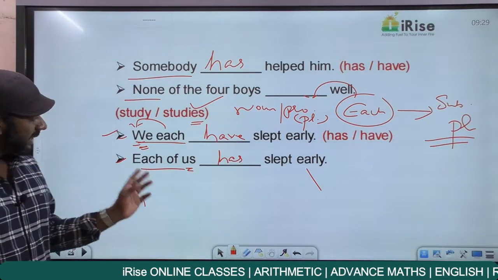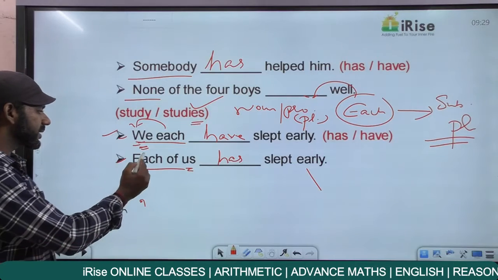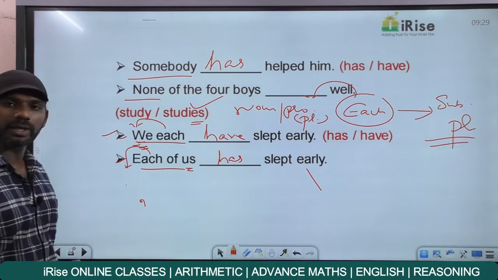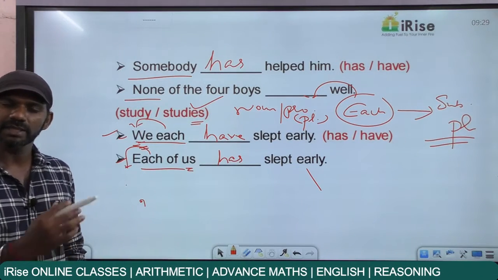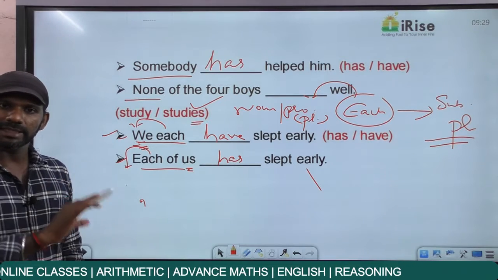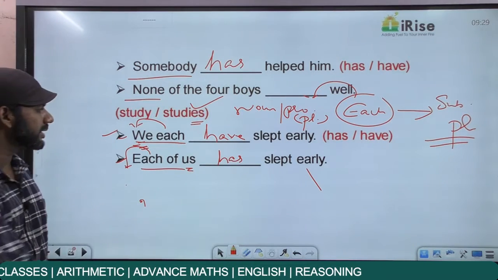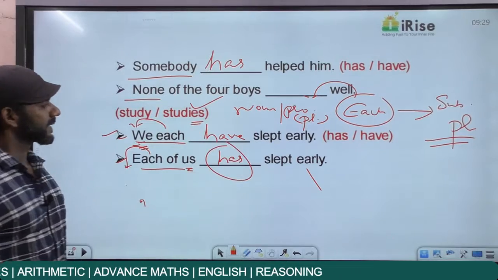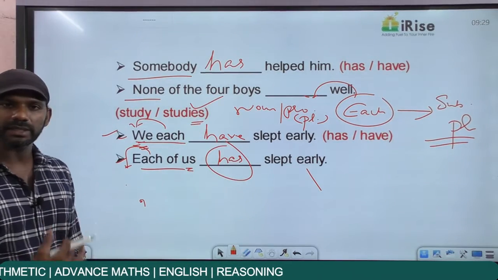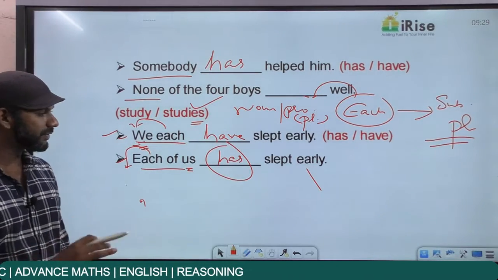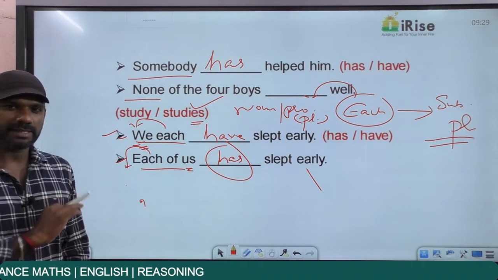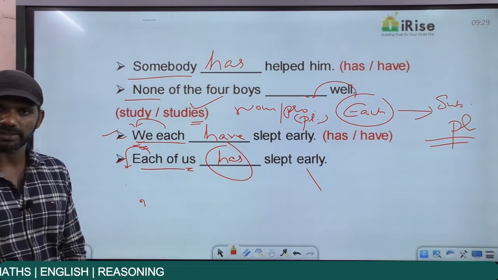Because each of us means, in this sentence, we don't have a plural noun or pronoun in front of each. So no exception, indefinite pronoun is there, subject is singular, verb must also be singular. So we each have slept early is the same as each of us has slept early. The same meaning expressed in two different ways.